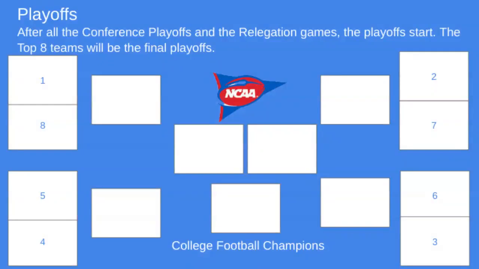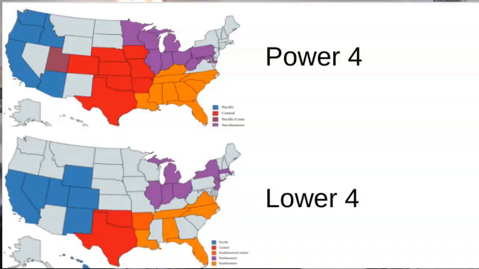After the conference playoffs and the relegation games, the playoffs will start. The top 25 teams will be decided, and then the top 8 teams will make the playoffs. And here's how the bracket goes to find the college football champion. On the top is a map of all the Power Four schools, and on the bottom is all the lower four schools on a map.